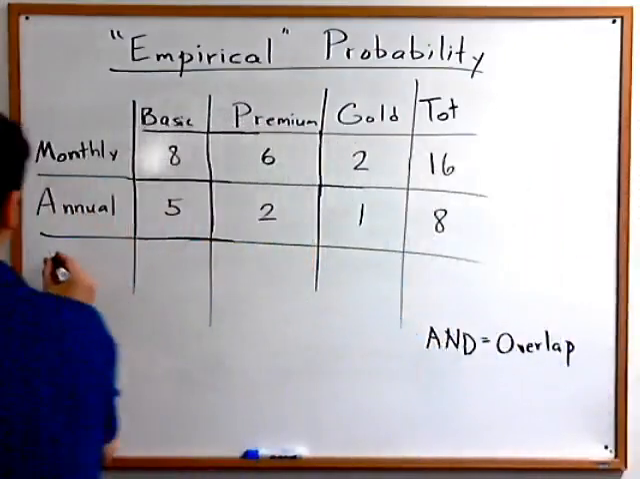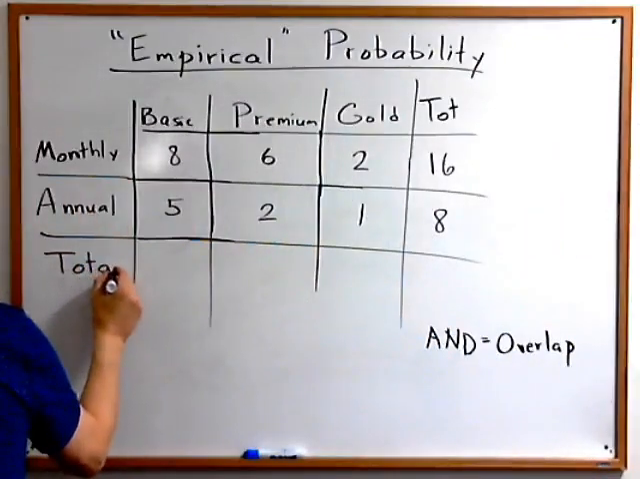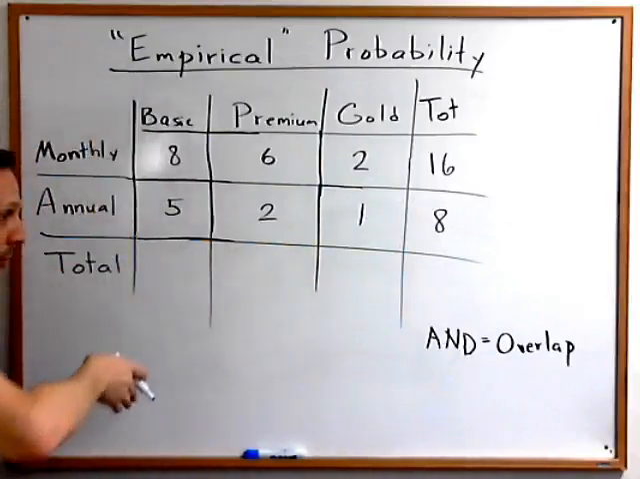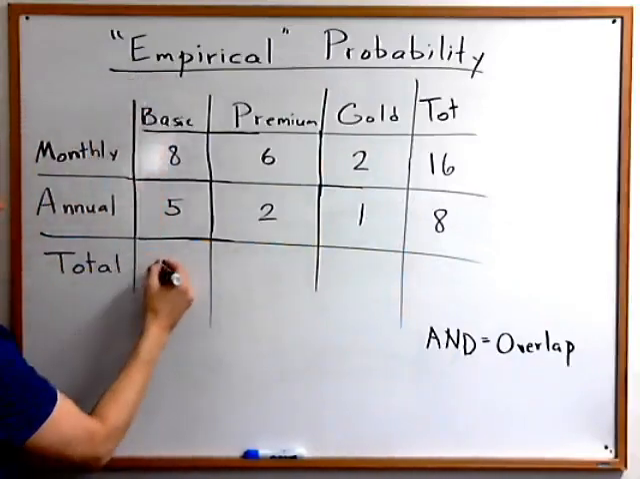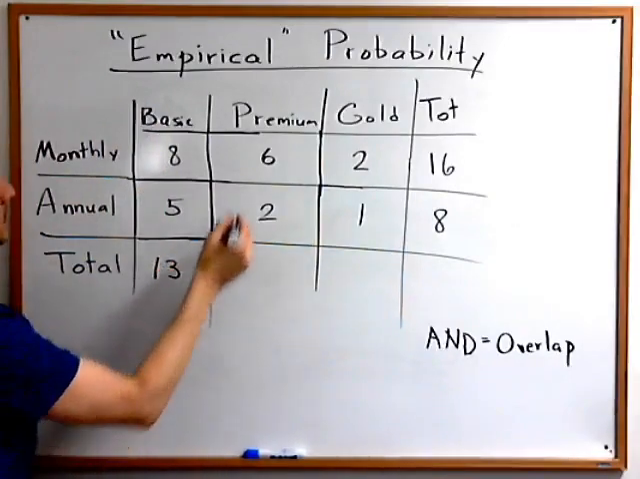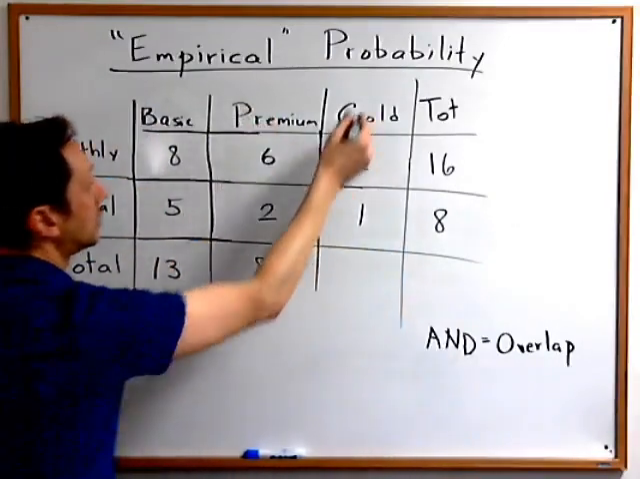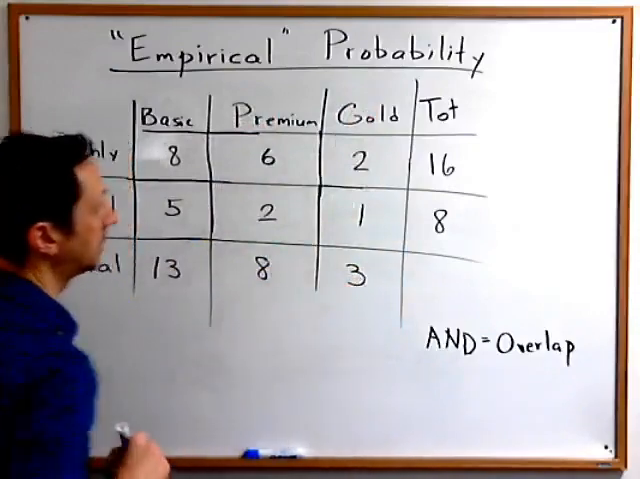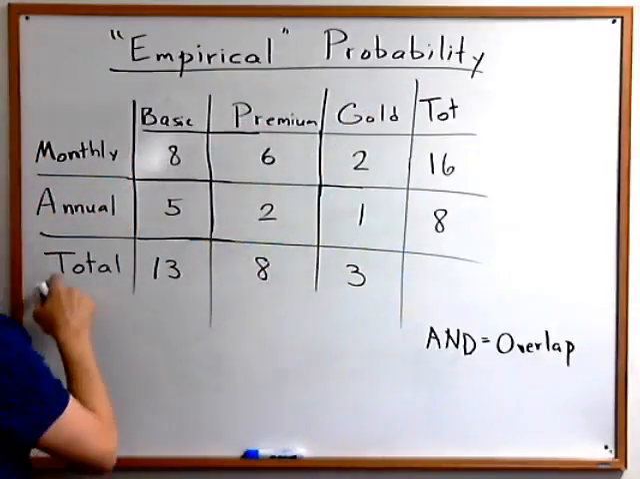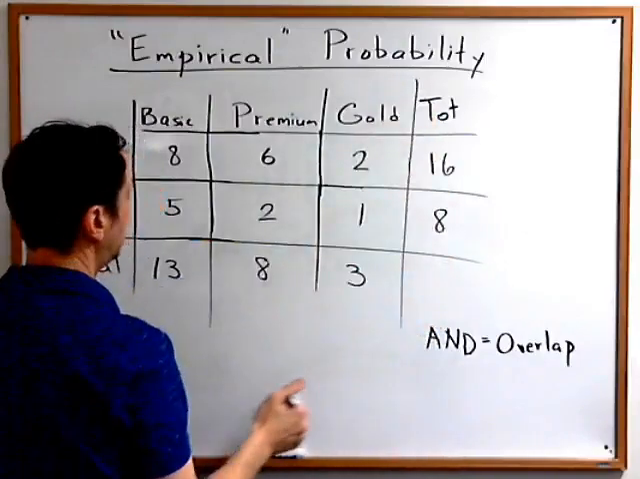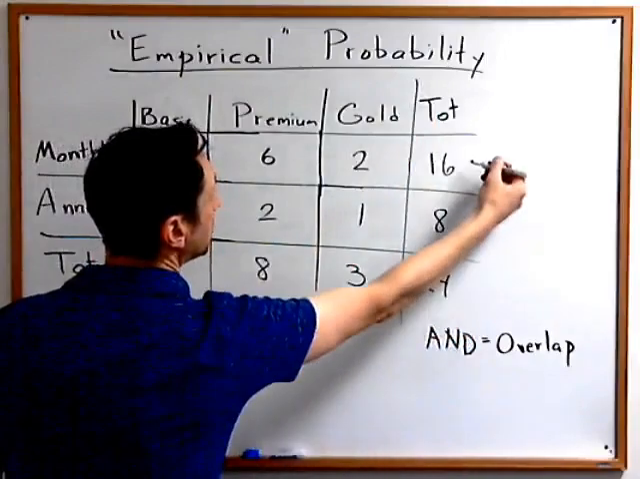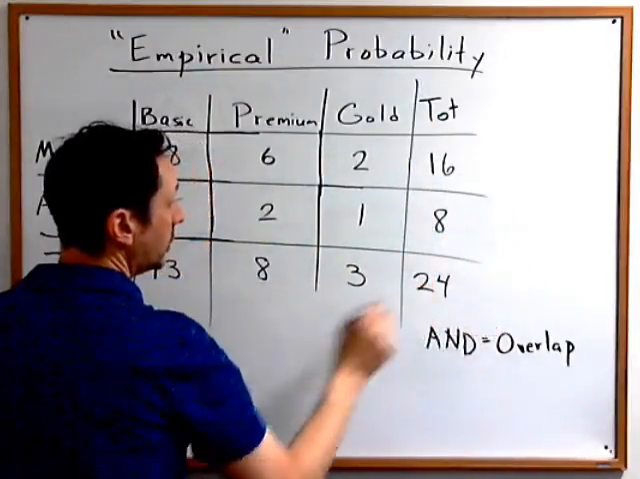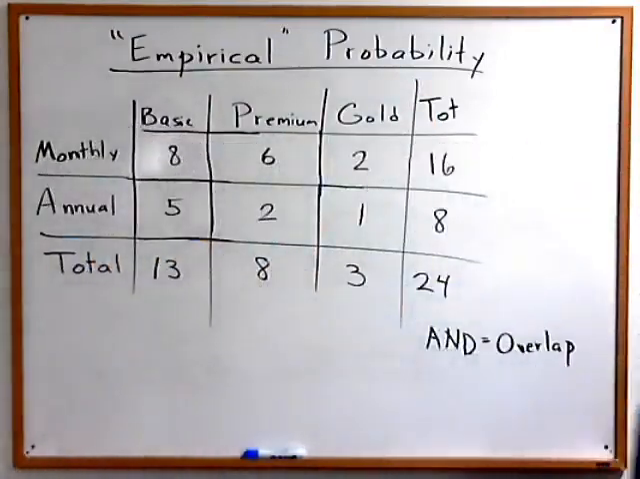Let's also create a total row, which of course will be counting column totals. In other words, how many total basic subscribers are there? 8 plus 5 is 13. Total premiums, 8. Total gold members, 3,000. In fact, we can even find the total. 13 plus 8 plus 3 is 24,000. And that's also the same as 16 plus 8. So 24 is the grand total number of subscribers in the whole problem.